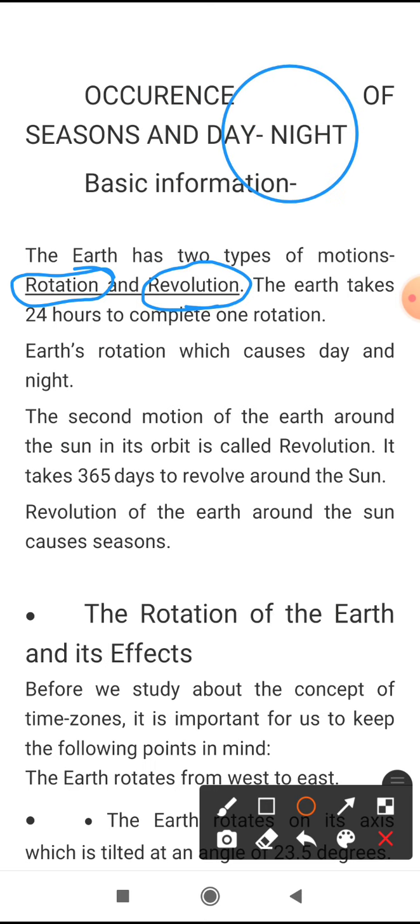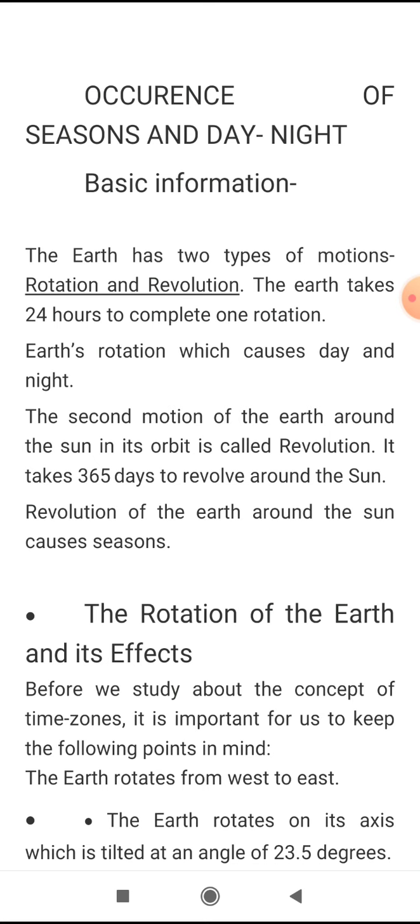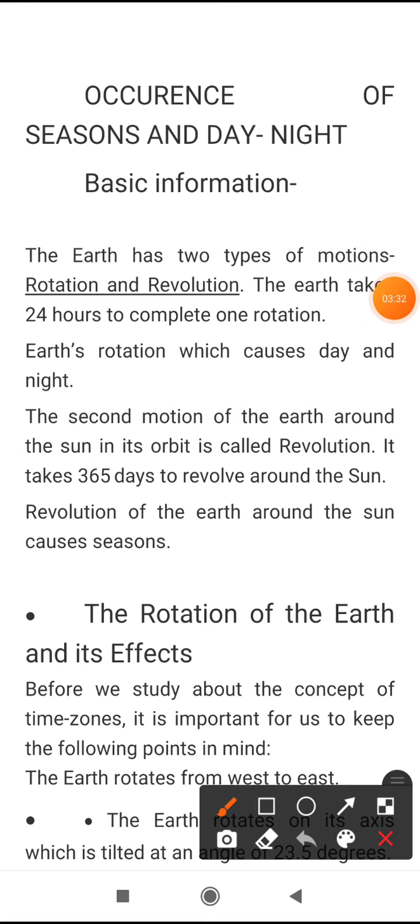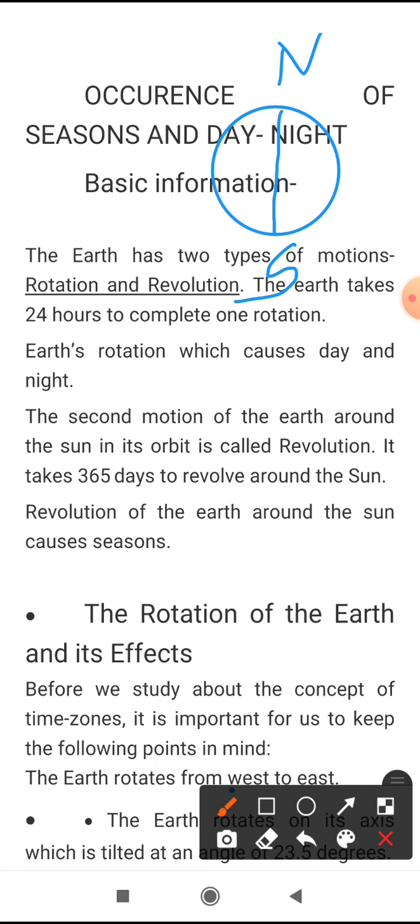If this is the earth, with the north pole and the south pole, it rotates from west to east. It rounds itself, that is the rotation.